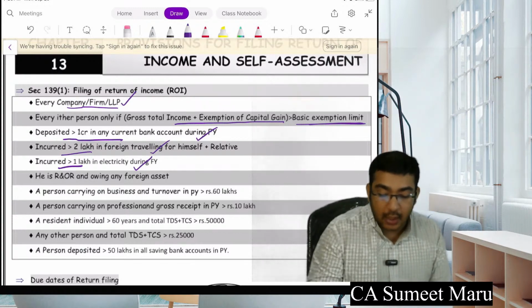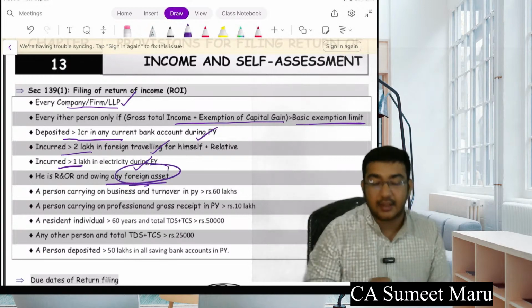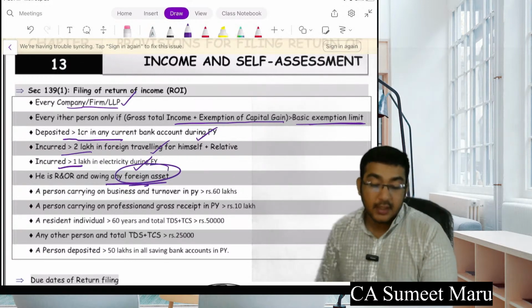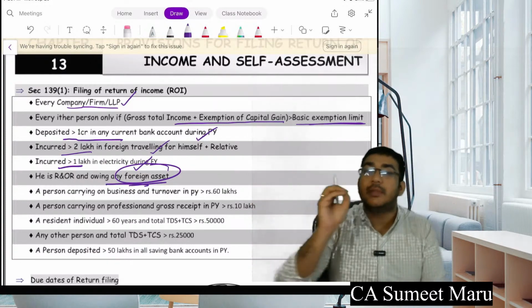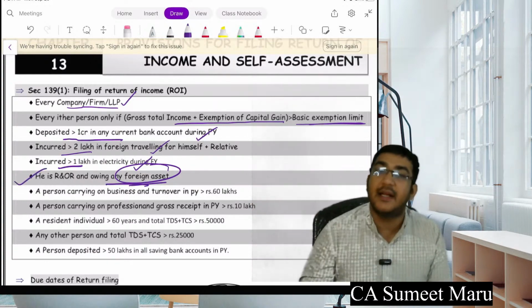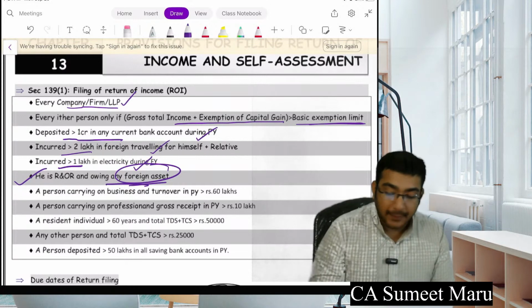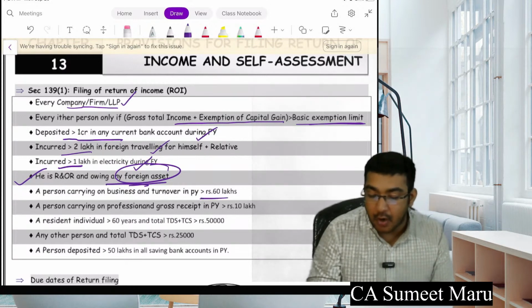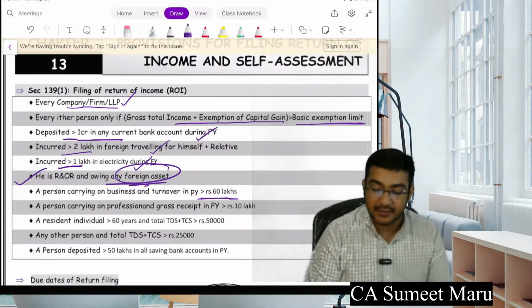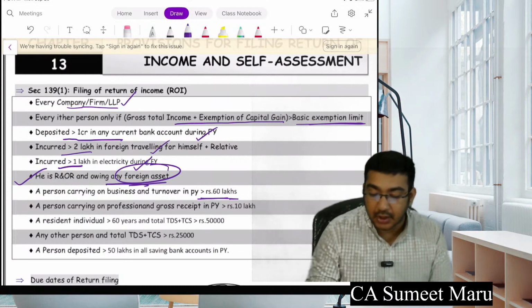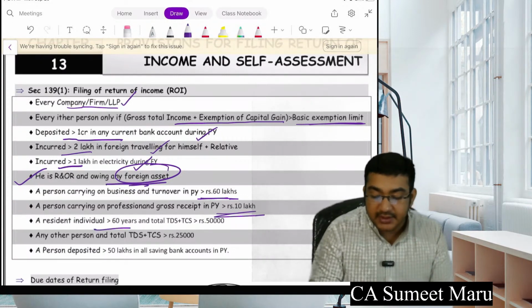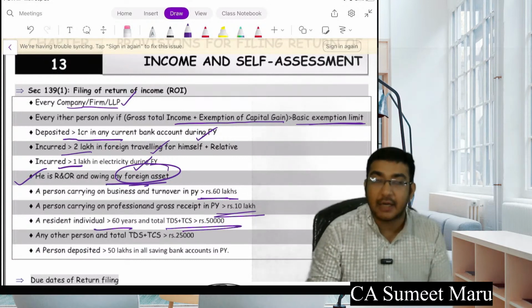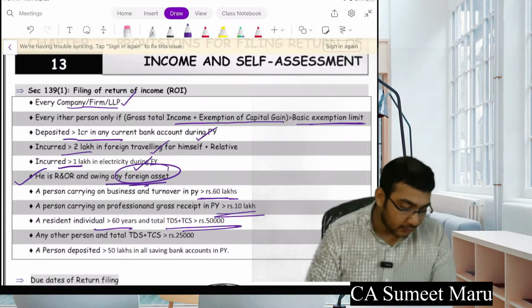If he is ROR and owning any foreign asset, if you are a resident and ordinarily resident and you are owning any foreign asset, even though your income is 5 rupees, you have to compulsorily file the return. A person carrying on business and turnover is above 60 lakhs, has to file the return. Person carrying on profession, turnover is above 10 lakhs, has to file a return. A resident above 60 years, TDS plus TCS is above 50,000, has to file a return.